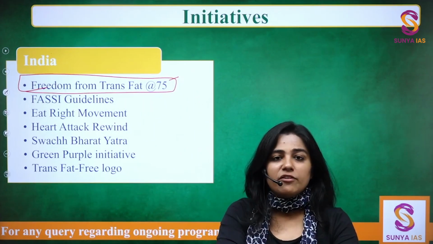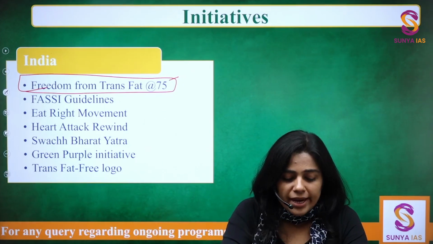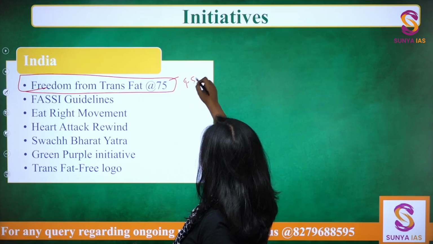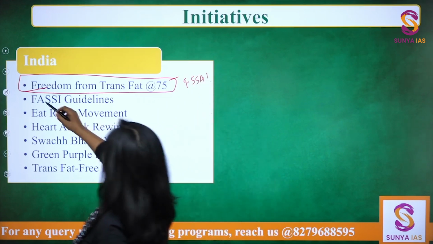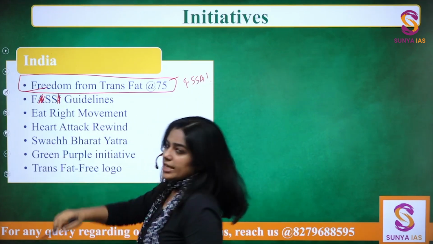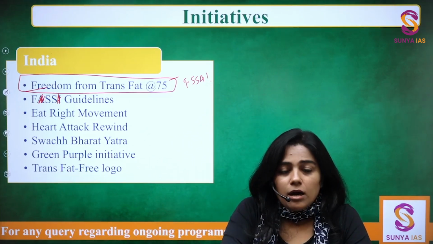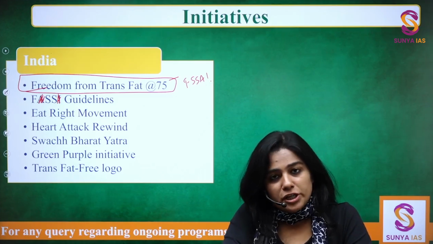What does 75 mean here? It's the 75 years of independence, right? This is run by FSSAI, the Food Safety and Standards Authority of India.